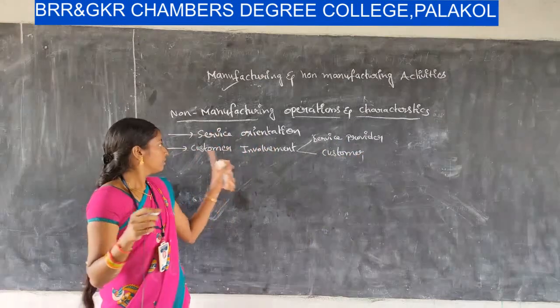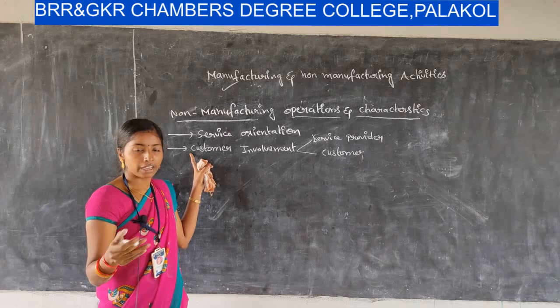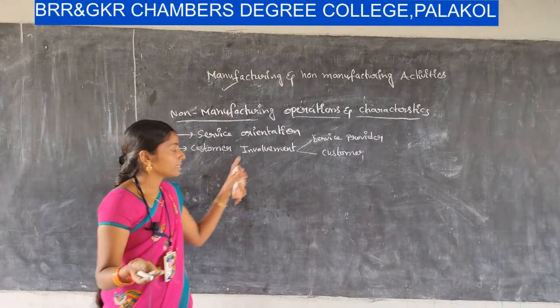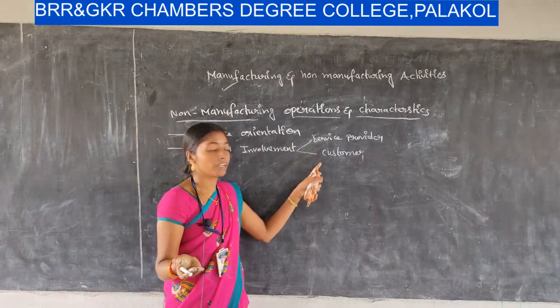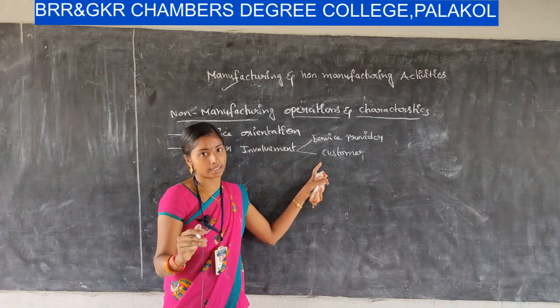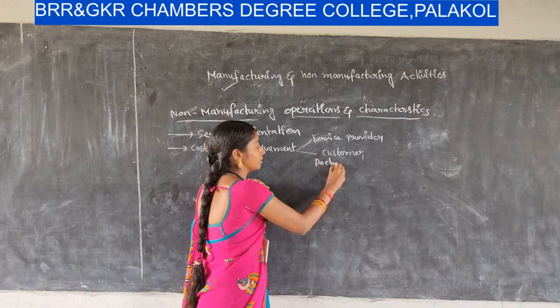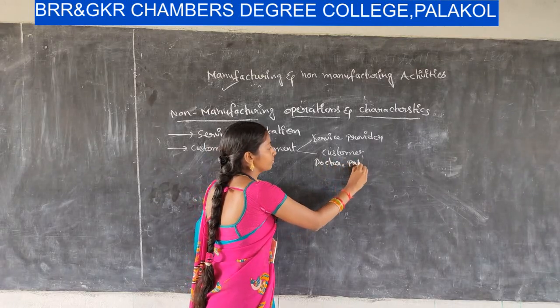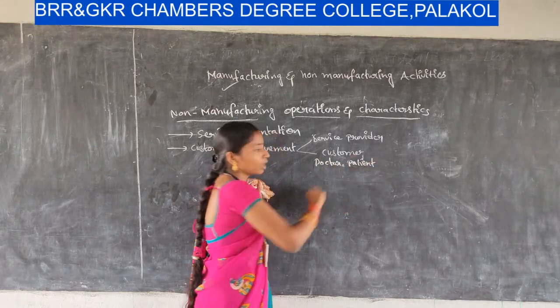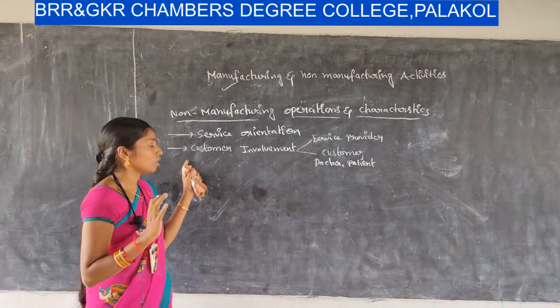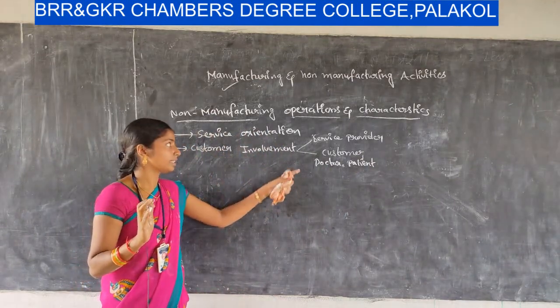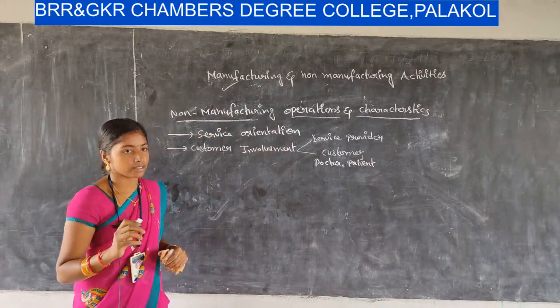So in the process of delivering services, there is a need to have the service provider and customer at one place. For example, a doctor and patient are both involved in the process. So customer involvement is a must in service organizations.